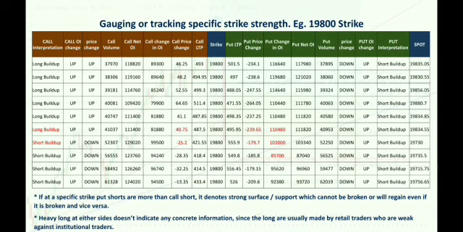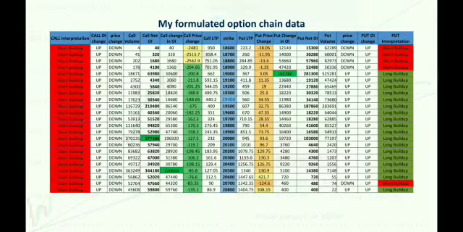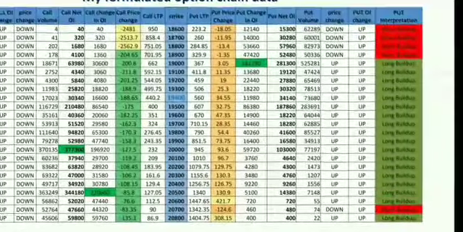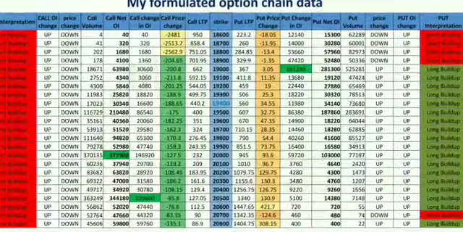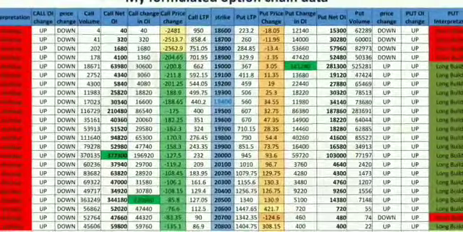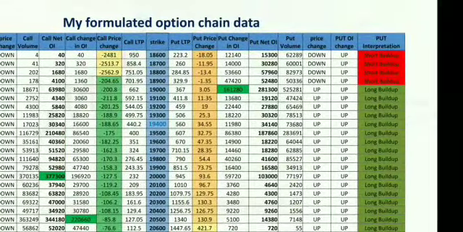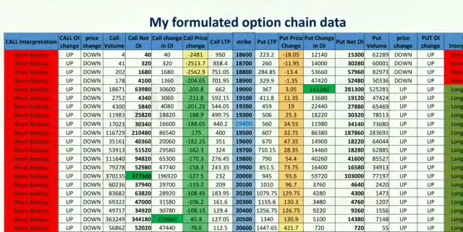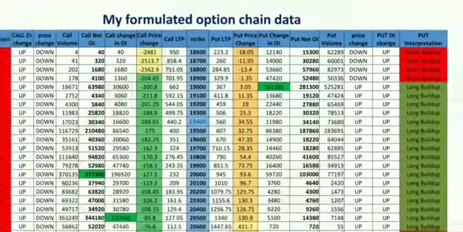Giving you an example, to identify the strong support or resistance, let me go back. So in this example, we closed somewhere around the 19400 zone, it seems.